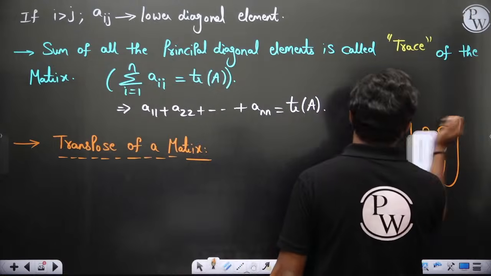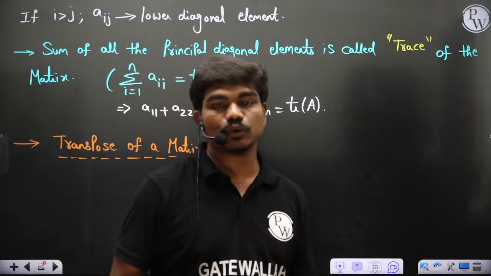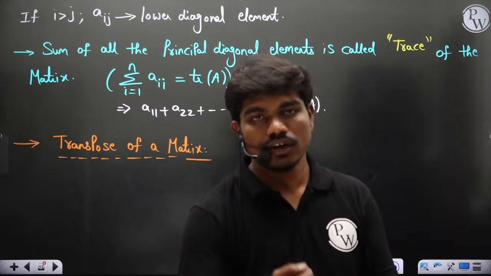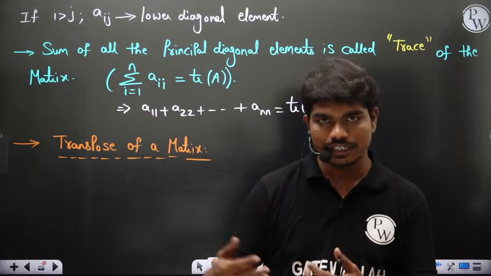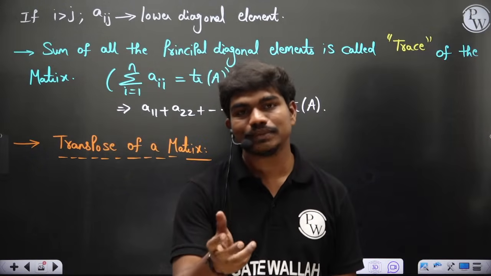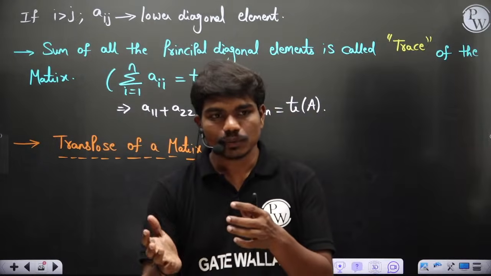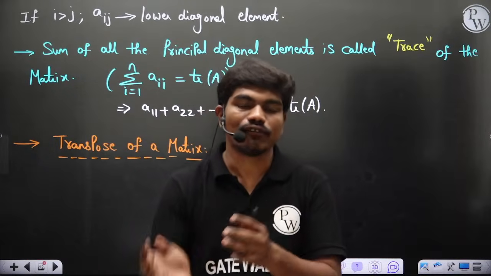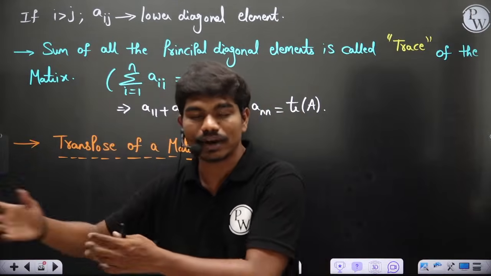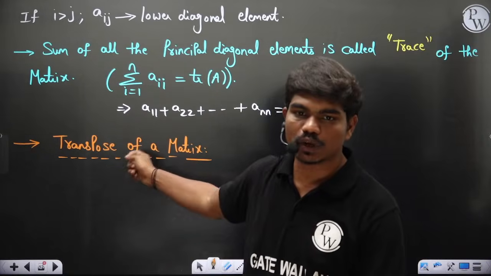So let's see transpose. Why transpose is important is because in a few substances, if you look at materials and lattices, or in organic or inorganic chemistry, there are things called stereomers. So they exhibit certain symmetries. Not only that, there are plenty of applications, of course. So transposing, basically shifting of things, is important. Transposing means transforming the matrix into a particular form. So we will see why the transpose of a matrix is actually important.